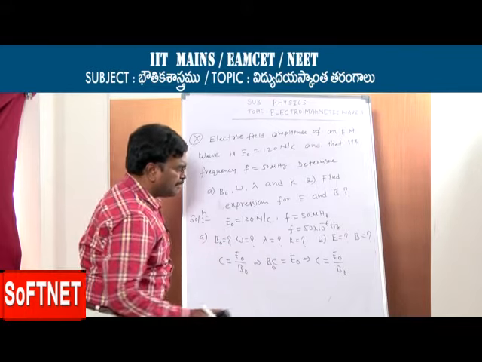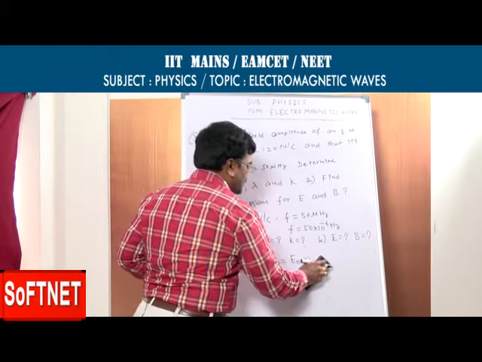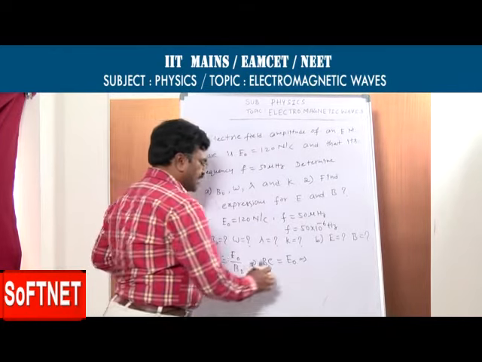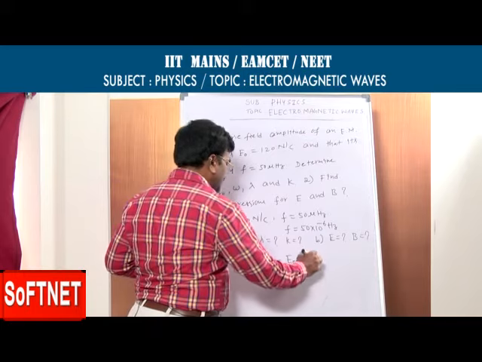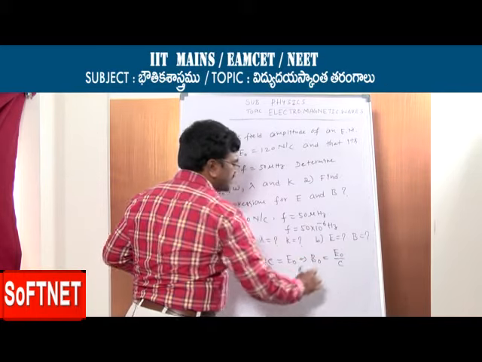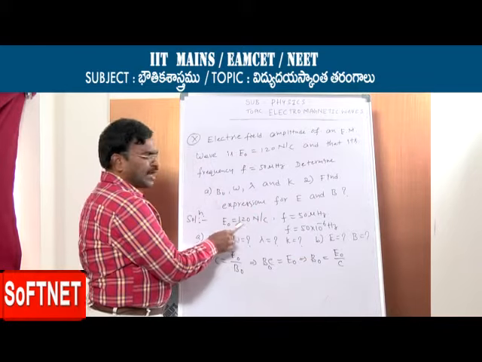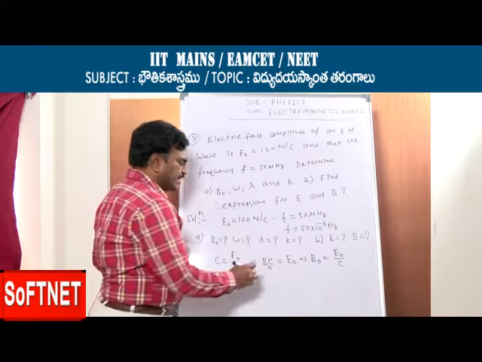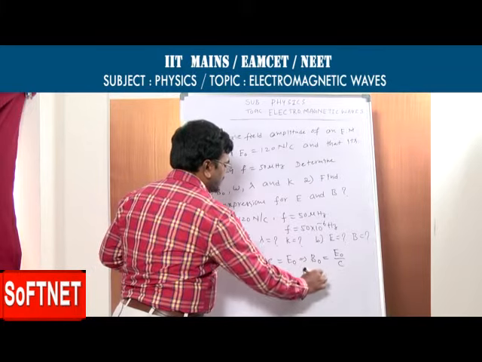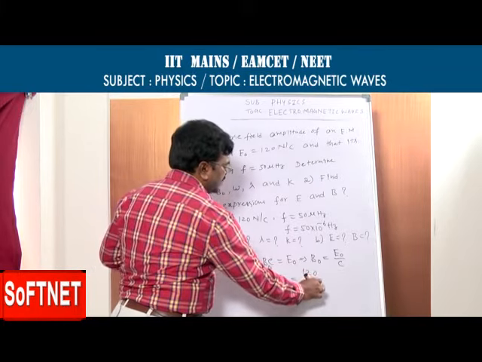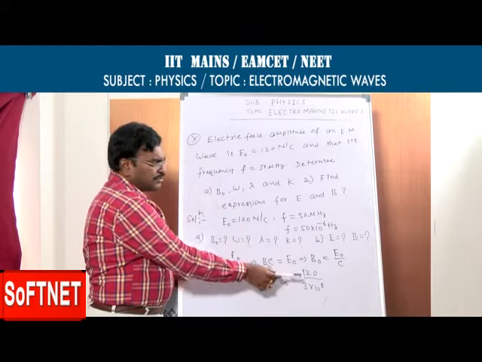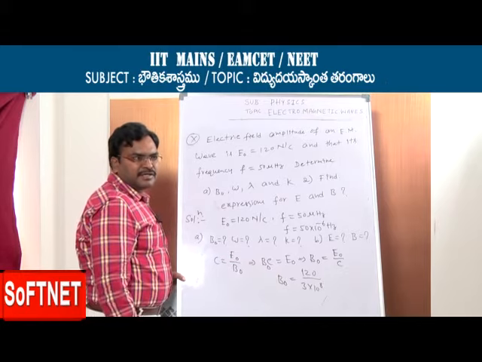We require B naught, not C. C is a constant. What is the value of C? 3 into 10 to the power of 8 meter per second. From this, B naught is equal to E naught by C. The amplitude of the electric field E naught is given as 120. So B naught is 120 divided by 3 into 10 to the power of 8 meter per second. Remember, the speed of light is always constant.